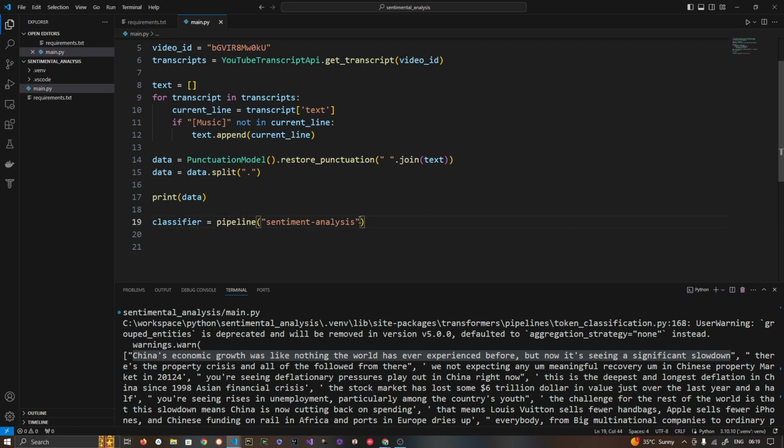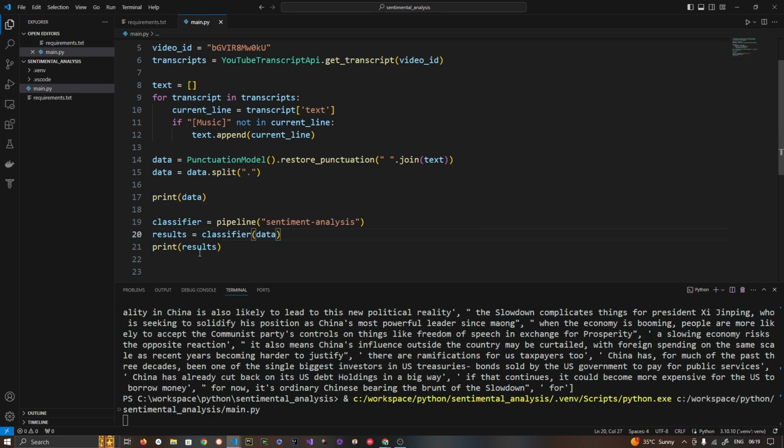So here, if I don't provide any model, based on the data it will try to choose one of the models automatically. Let me show you how. Let me pass this data here and get these results. And if I print results and run this now, it should print results, but it will also give us a warning that you have not provided any default model. Okay, so let's wait for some time.